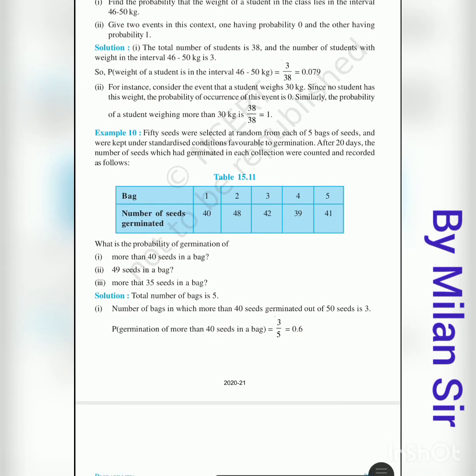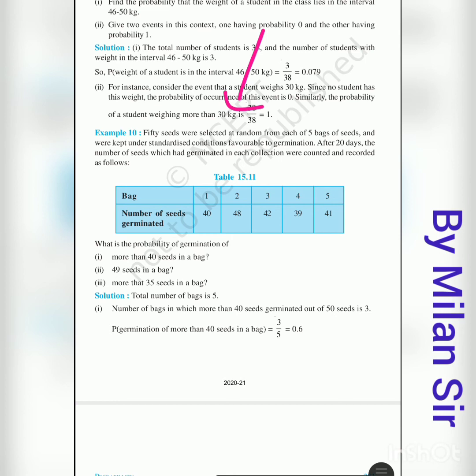Now question number 10. Read this question. 50 seeds were selected at random from each of 5 bags of seeds and were kept under standardized conditions favorable to germination. After 20 days, the number of seeds which had germinated in each collection were counted and recorded as follows. Bags are given to you and the number of seeds germinated is given. What is the probability of germination of more than 40 seeds in a bag? Then 49 seeds, and more than 35.